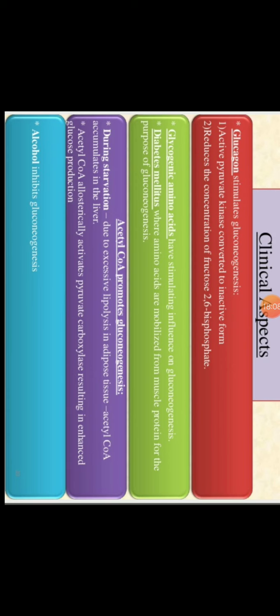It produces acetyl CoA. And what does this acetyl CoA do? It will go and activate the pyruvate carboxylase enzyme, which results in enhancing glucose production. Glucose production means gluconeogenesis, synthesis of glucose molecules.